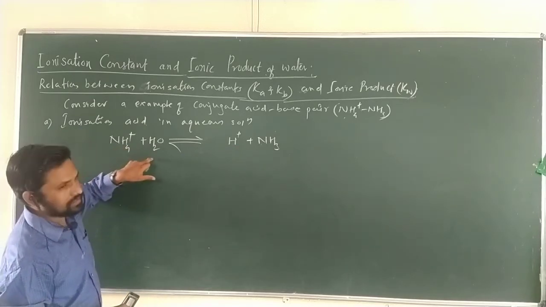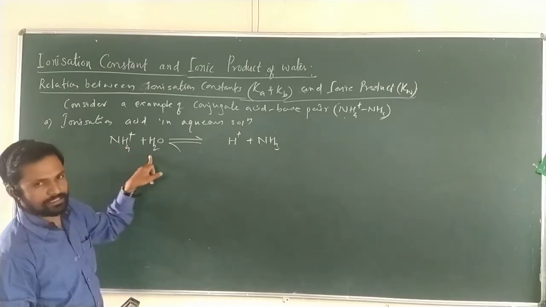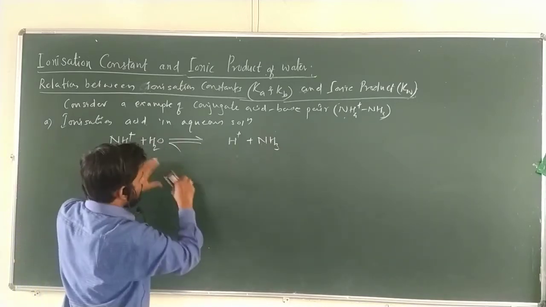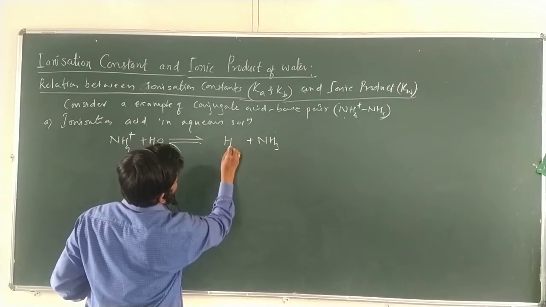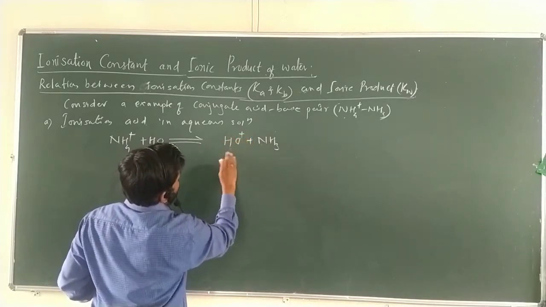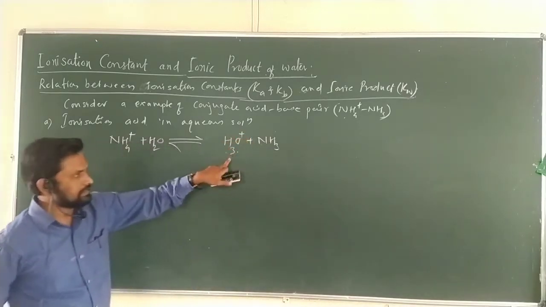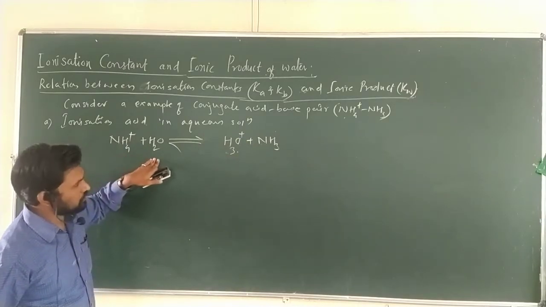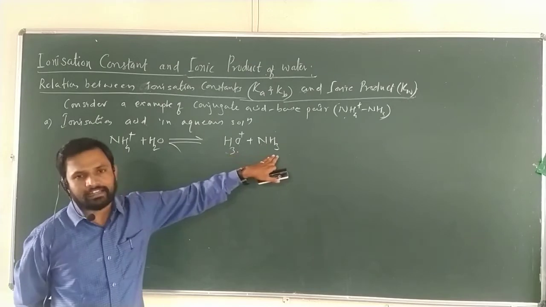But there is already water, and as we know, water itself acts as a base. So H2O plus H plus forms H3O plus. Are you getting my point? This is the conjugate acid. So NH4 plus plus H2O forms H3O plus plus NH3.